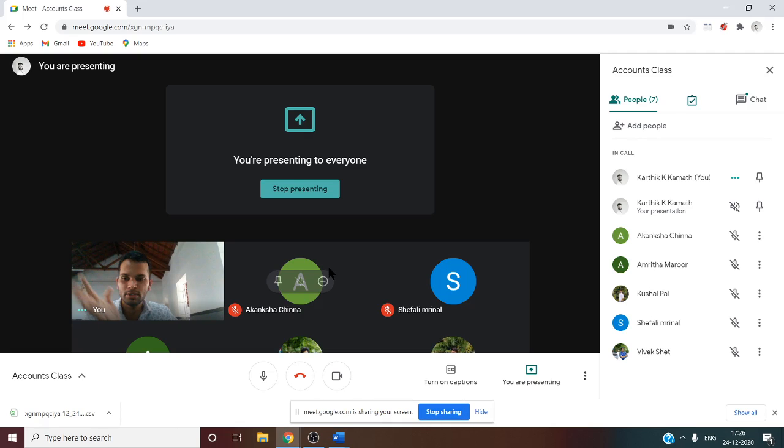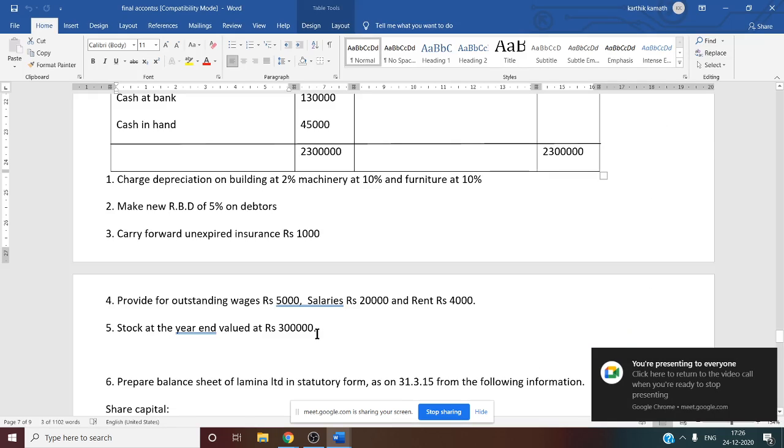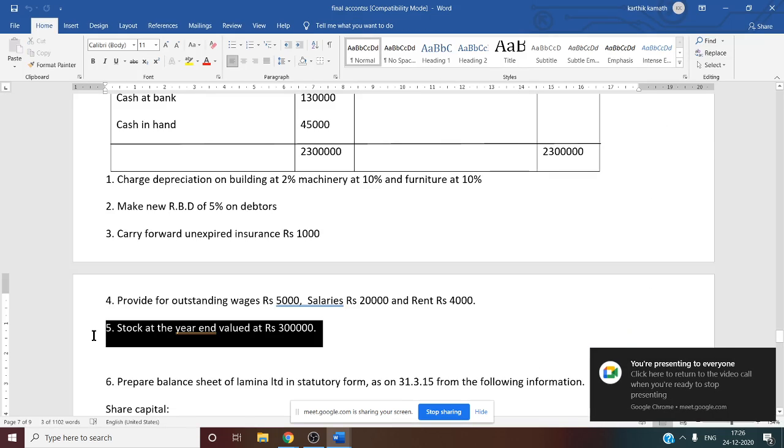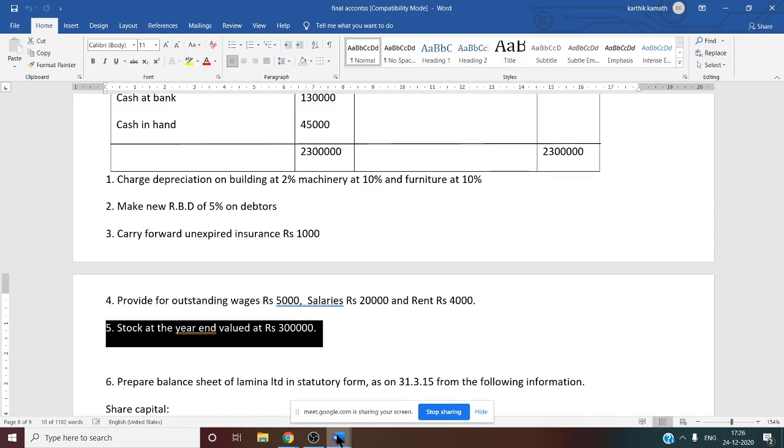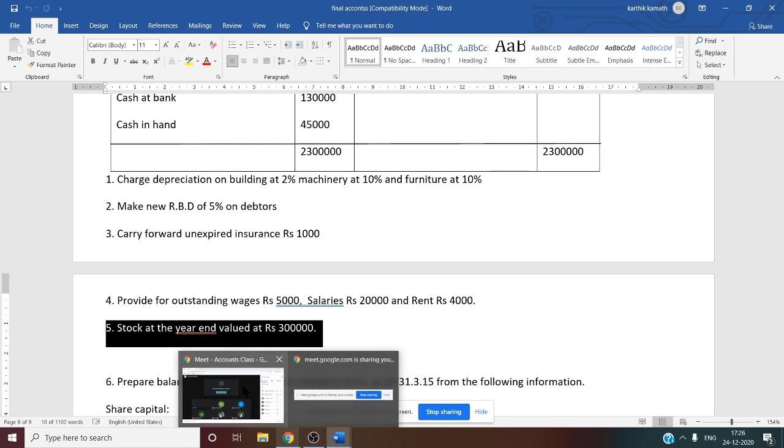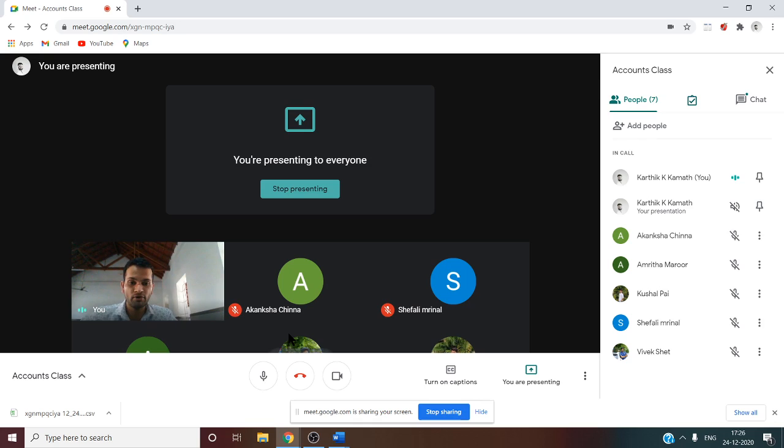So now the last adjustment of this problem. See, the stock at the year end is valued at 3 lakh. So stock at the year end means it is closing stock. Whenever there is a closing stock, that is working note number 26, that is changes in inventory.